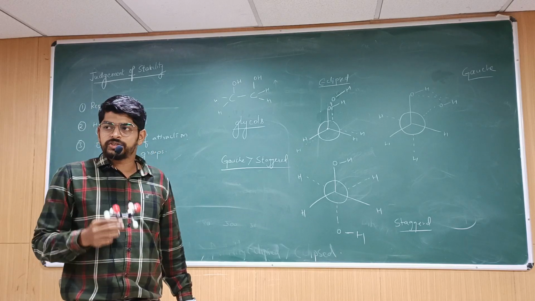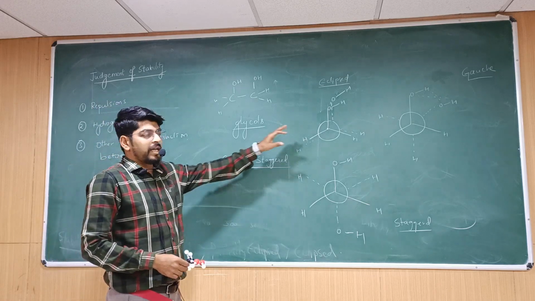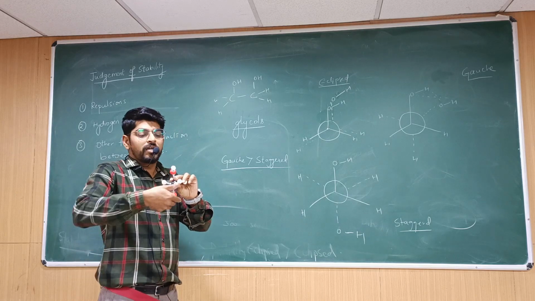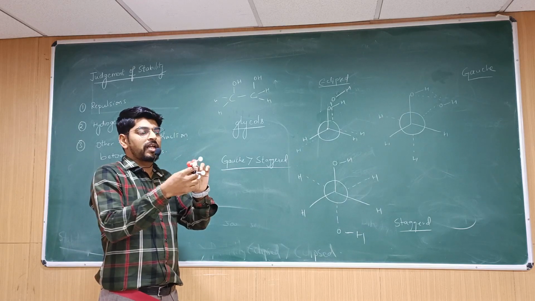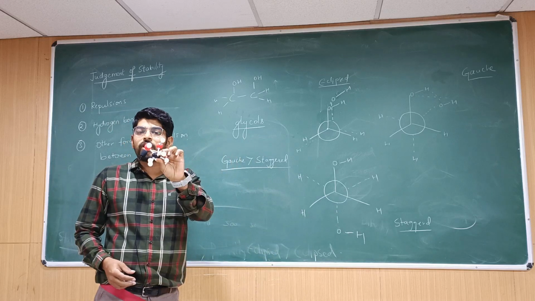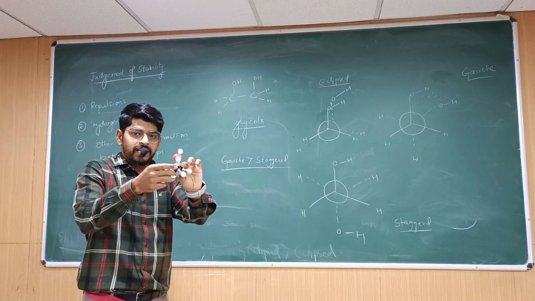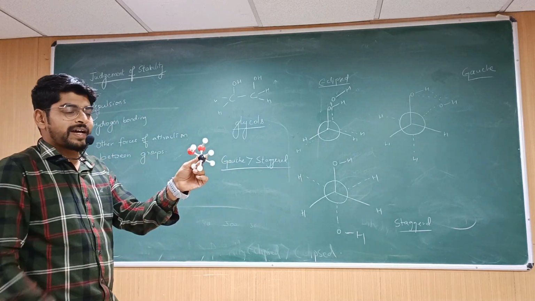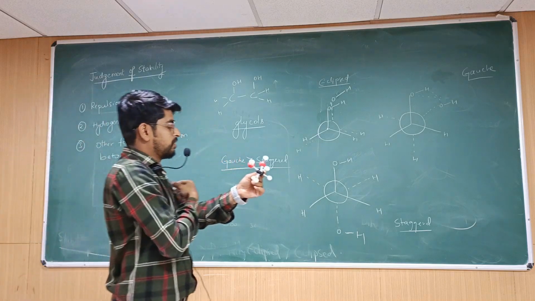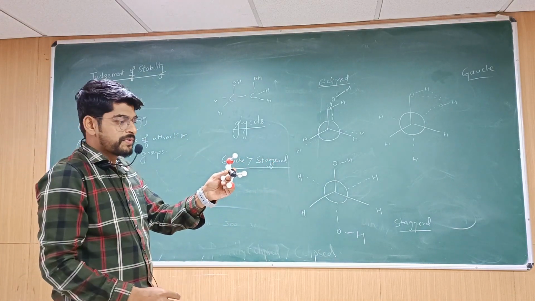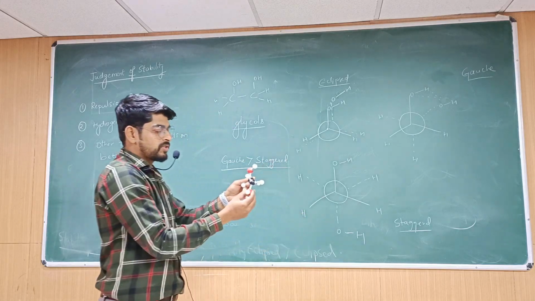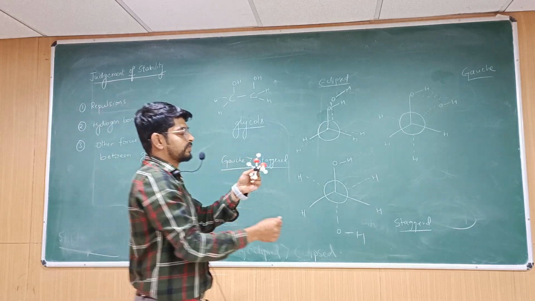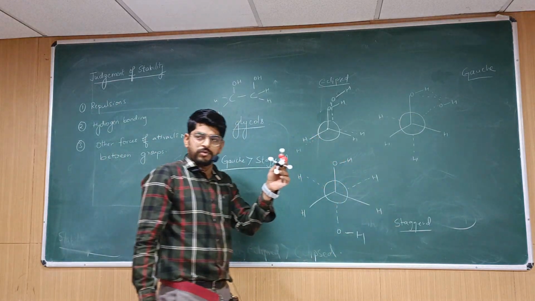Now, different Newman projections. Basically, what forms are there? Eclipsed form is possible, which we know. Then staggered form is possible. Now because there is a different group, we can have one more form in between. That form should be called the gauche form. So this is the eclipsed form. As you can see, the OH is eclipsing the OH. This is the staggered form. You can see the Newman projection here. One OH is below, this OH is above. And you can also see the gauche form. These are the three forms that are possible.